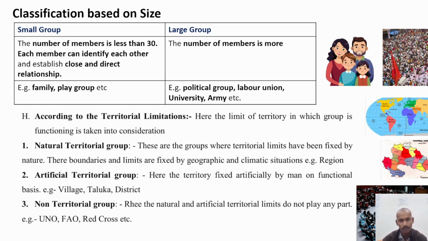Non-terrestrial groups are groups where natural or artificial terrestrial limits do not apply. There are no natural or artificial terrestrial limits. So the United Nations, the World Health Organization, the Food and Agriculture Organization, and the Red Cross work together for the development of the whole nations that are part of that group. So that is a non-terrestrial group.